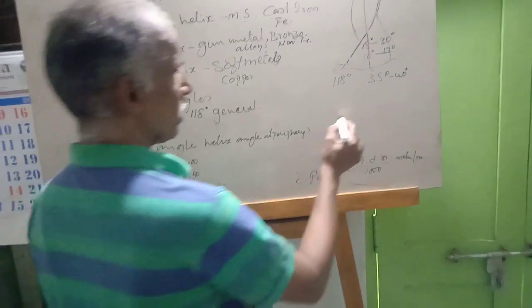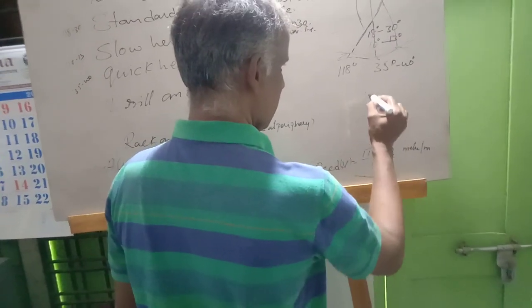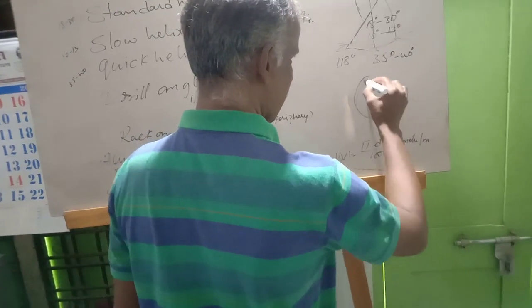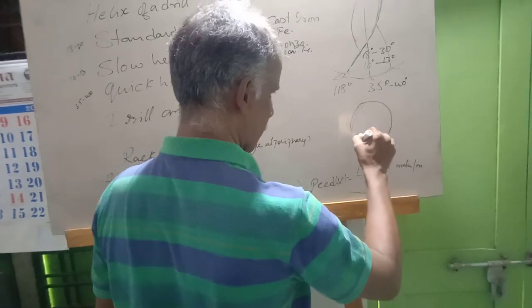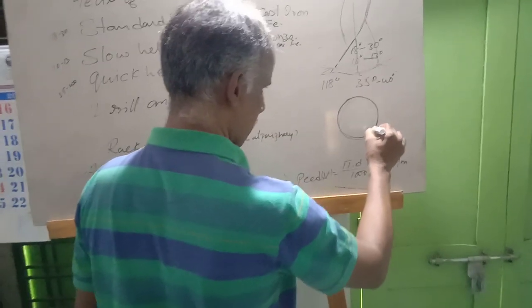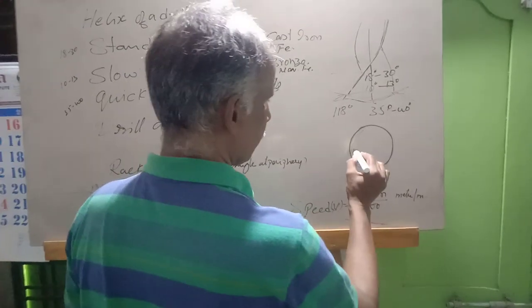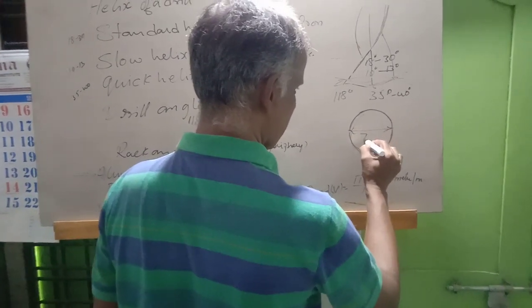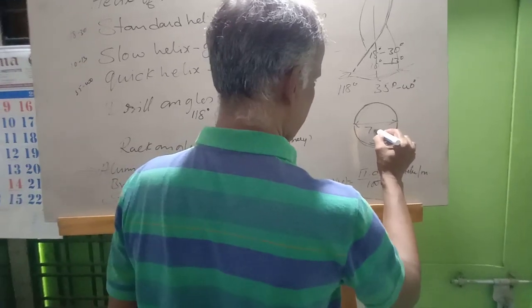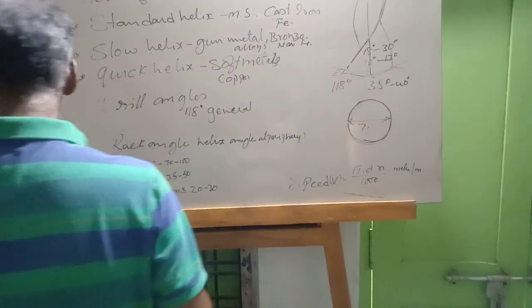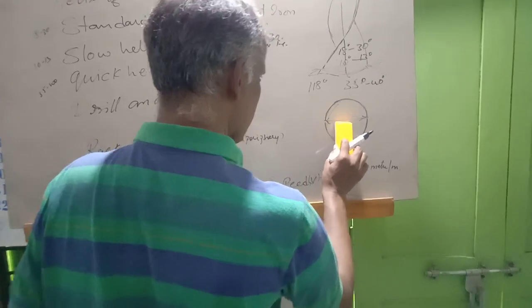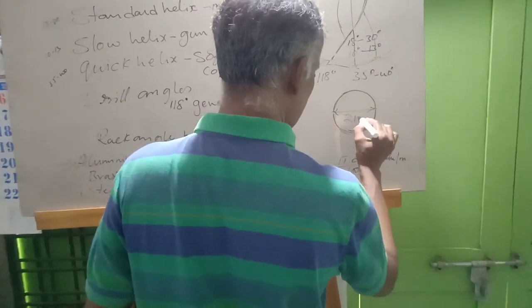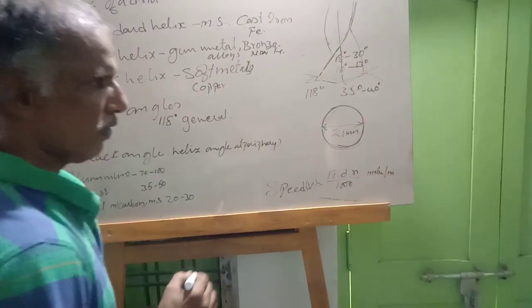Now the diameter of a drill, say 21 mm. Okay, 21 mm.